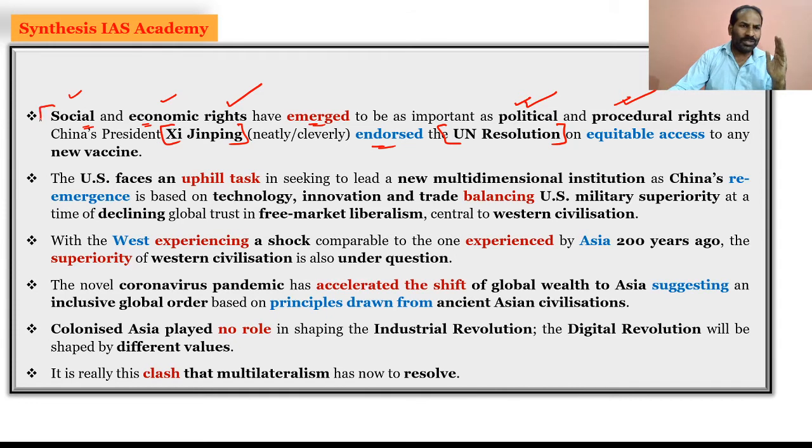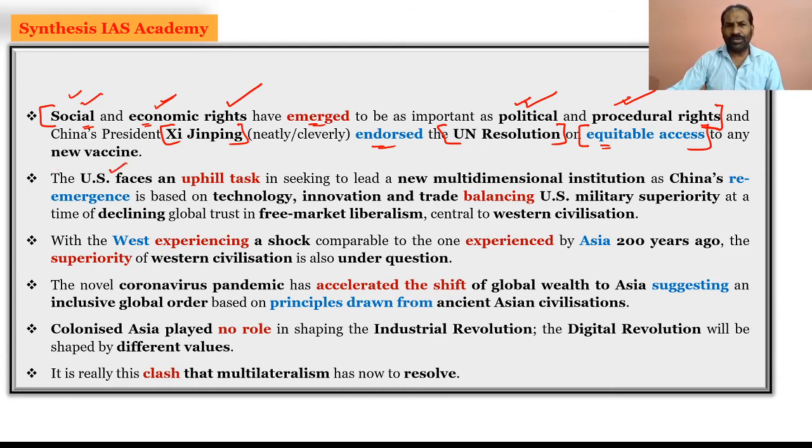So there is a new change, the global change which is taking place: social and economic rights have emerged to be as important as the political and procedural rights were earlier. And China has endorsed the UN resolution on equitable access to the new vaccine which will come up for the COVID-19 pandemic. Chinese President Xi Jinping is very clear about equitable access. So this is about social and economic rights, equitable access to the vaccine. That is what is emerging, which is as important as the political and procedural rights.